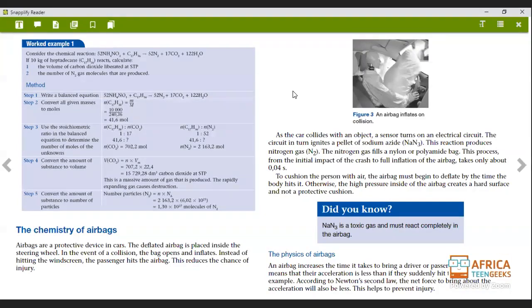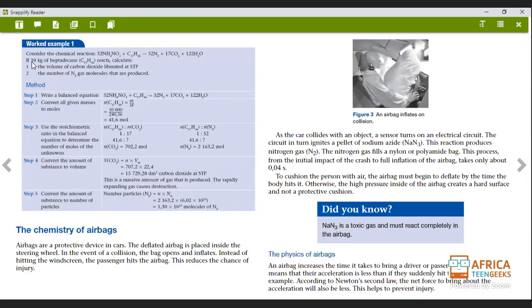So, what do we know about every equation that we start with? Whatever is given, we convert it to moles. Here they've given us something in kg, but we know that whenever we get mass in chemistry, we use grams. So the first thing that we do, we convert our 10 kg to grams.